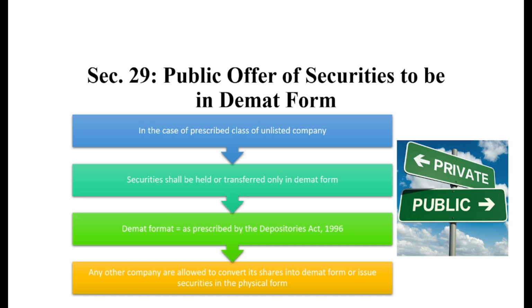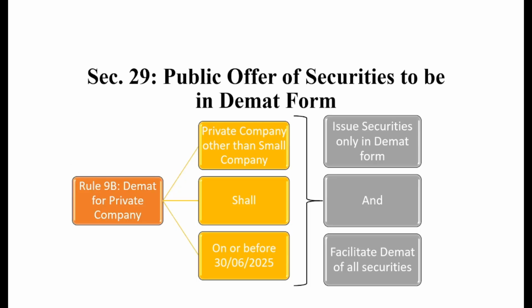I hope this is also clear, and if there is any doubt, you can mail us or put a comment down. Okay, next. Rule 9B of the Companies (Prospectus and Allotment of Securities) Rules 2014, demat for private company. In the previous slide, we read what the role is for the prescribed category of unlisted company. Now we will read with the help of Rule 9B what the private company shall do.